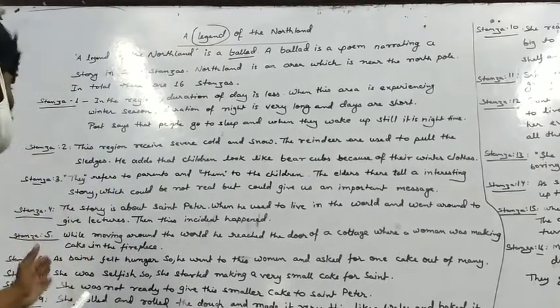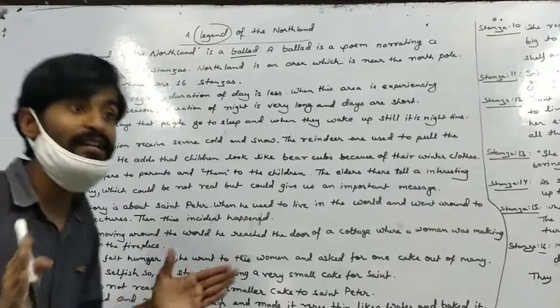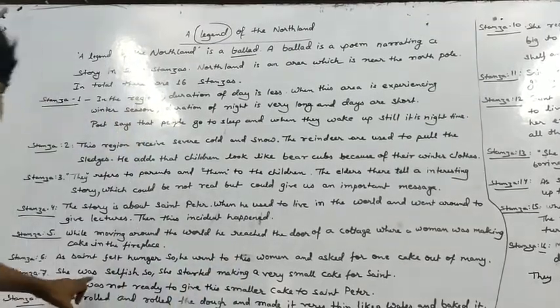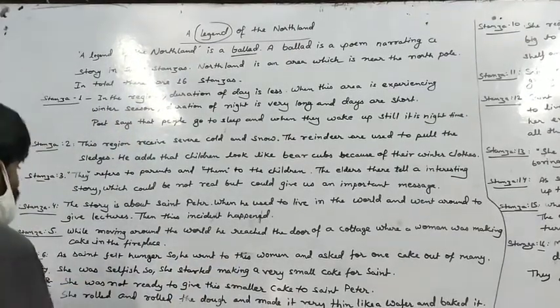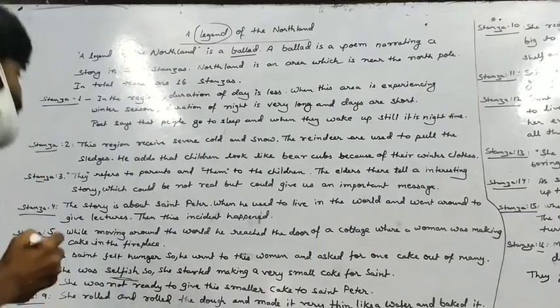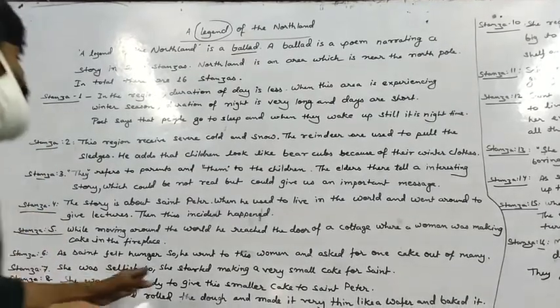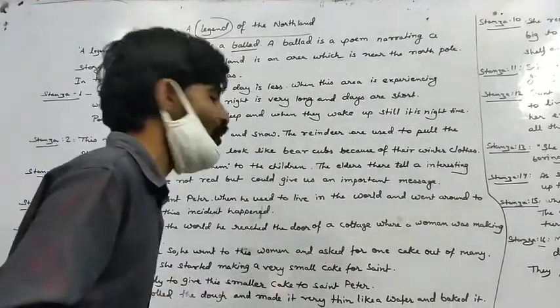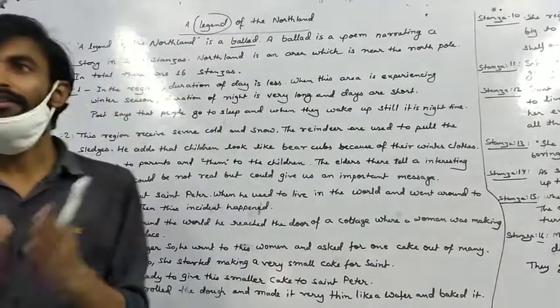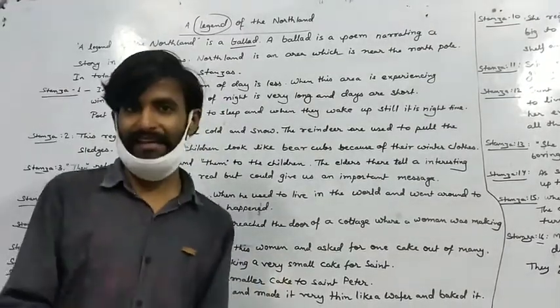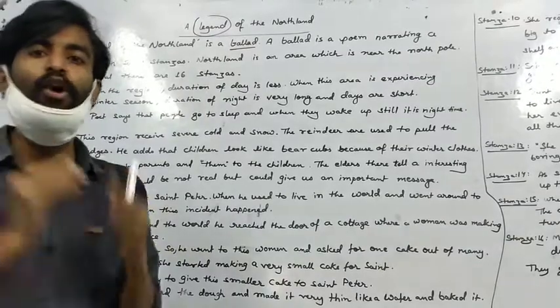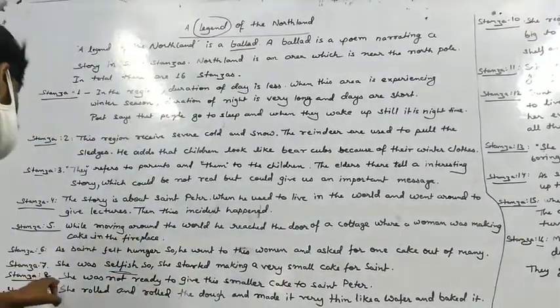Now the woman was very selfish. Here, what is written? The woman was very selfish. Selfish means greedy. So she started making a very small cake for the saint. She did not want to give him a cake, so she started making a small cake for the saint.